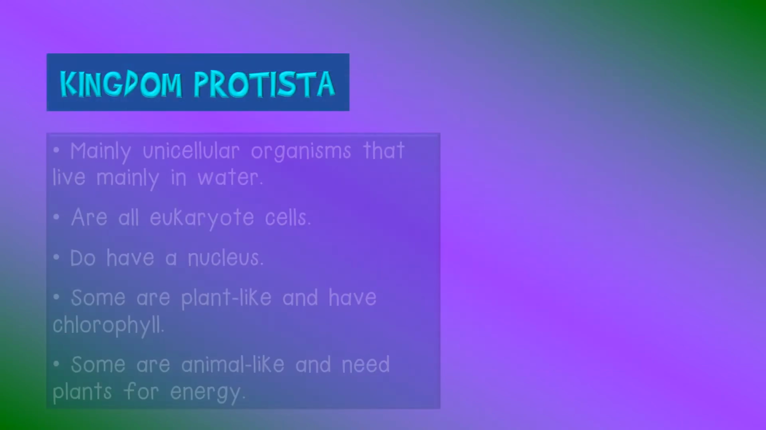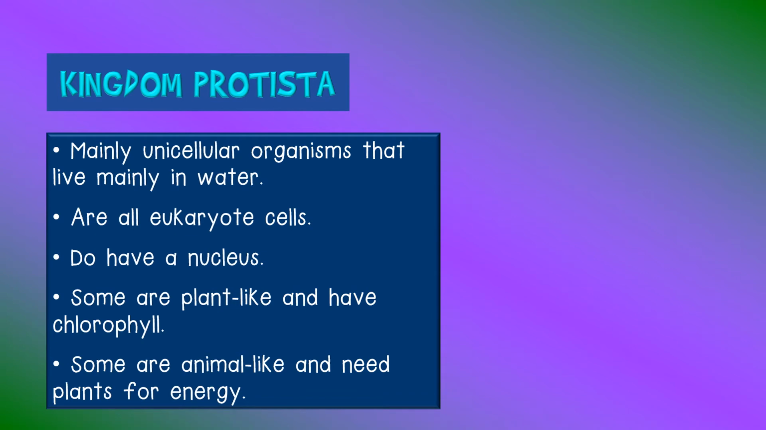Kingdom Protista. Protists are mainly unicellular organisms. They are all eukaryote cells. Protista do have a nucleus. Some protists are plant-like and have chlorophyll. Some protists are animal-like and need plants for energy.